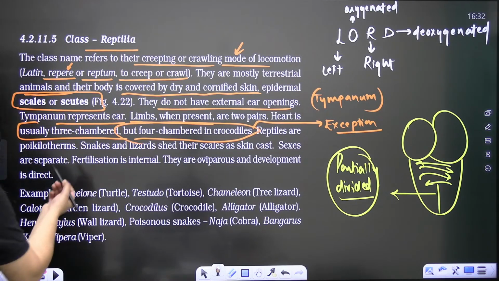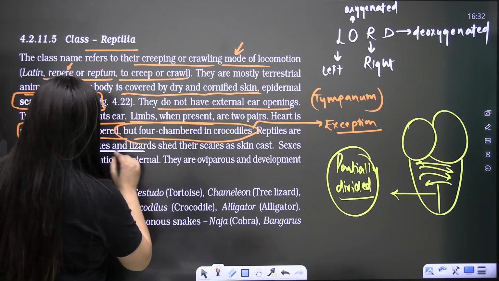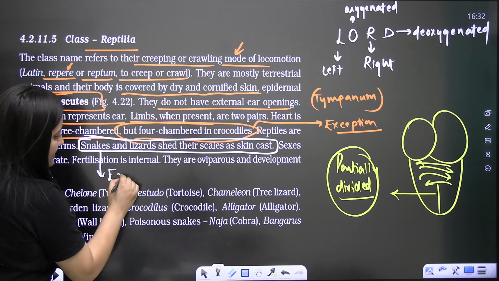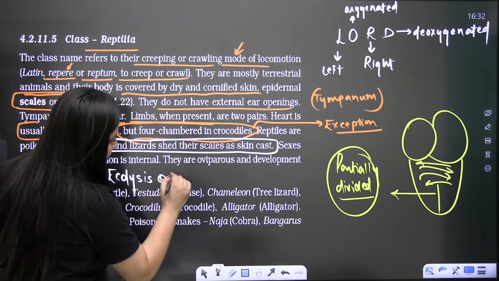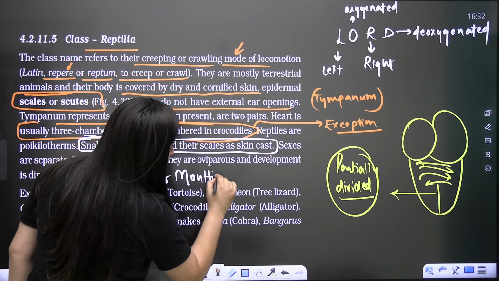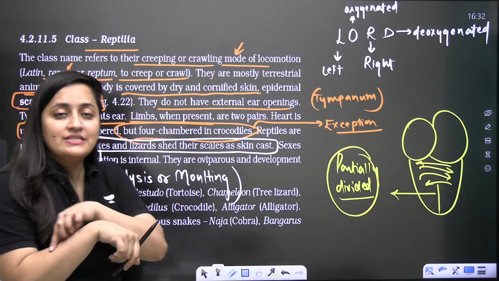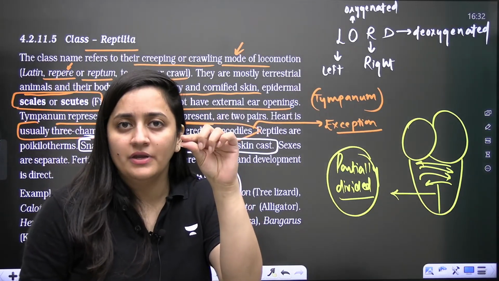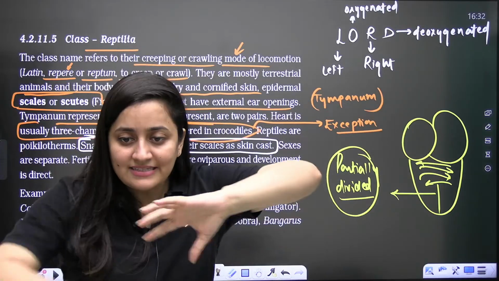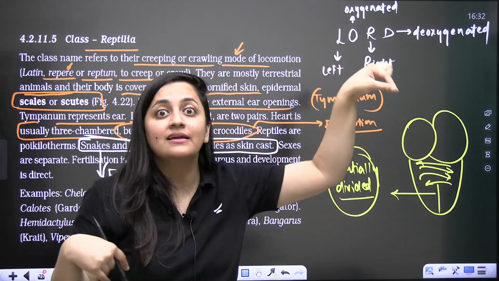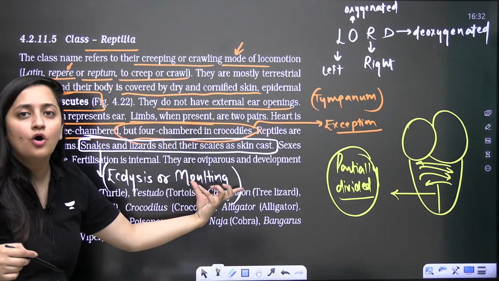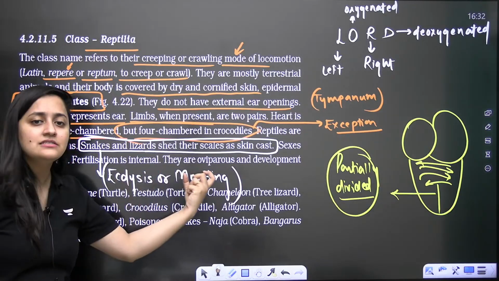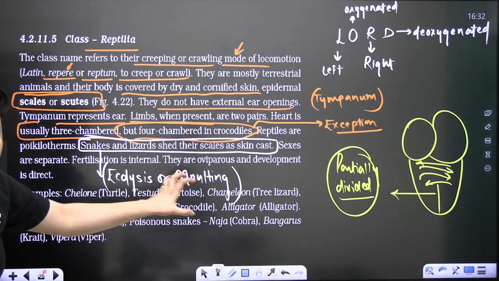They are also cold-blooded. Snakes and lizards can shed their skin cast. Do you know the word for it? It is ecdysis or molting. Even in the case of snakes and lizards, you will see that they shed off their skin. The snake cast is very common; in Hindi we call it kenchuli. Snakes shed off their skin, and you can see it clearly. Of course, hormones are required for it. That process is known as ecdysis or molting.